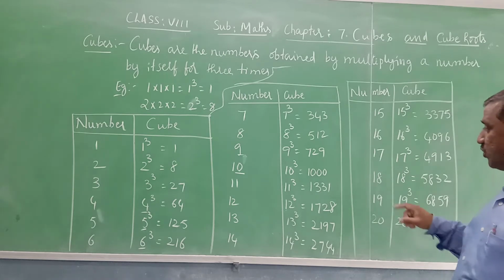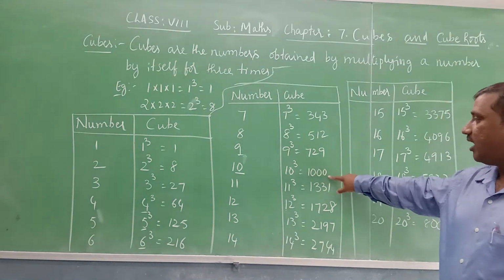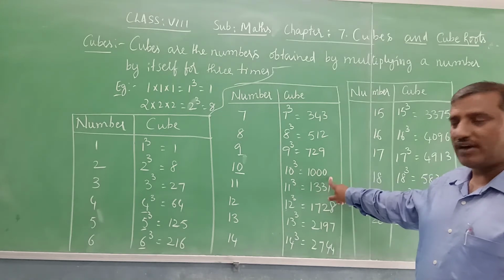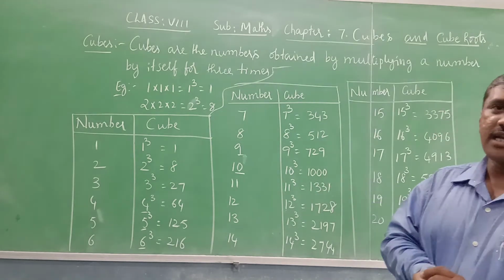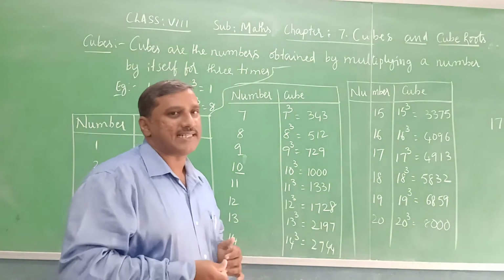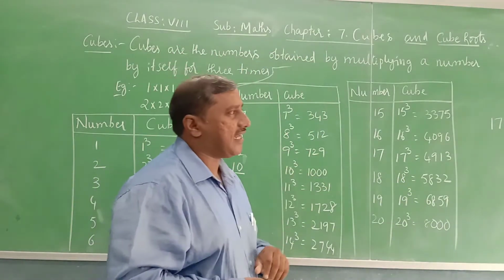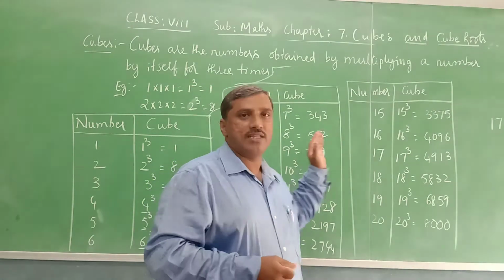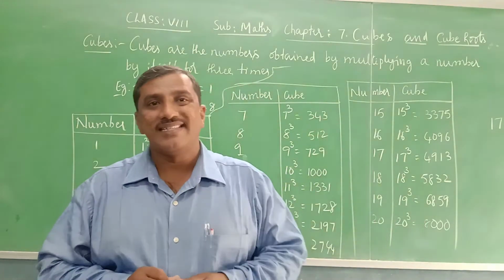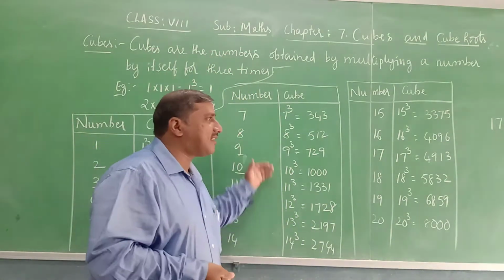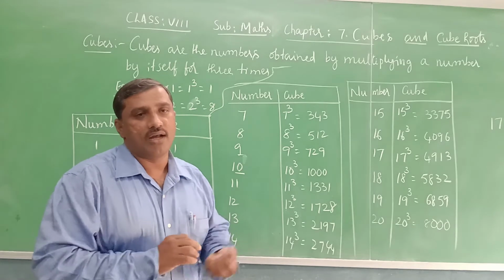How many zeros will you find in the cube of a number? We will find 3 zeros here. This is 10 cube. If you take 100 cube, we will get 6 zeros. That is, we get zeros in multiples of 3, like 3 zeros, 6 zeros or 9 zeros, like this. So these are some of the properties of cubes.